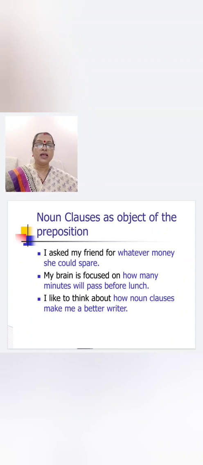Next sentence, I like to think about how noun clauses make me a better writer. Here, main clause, I like to think about. It ends with preposition about. So, about what? How noun clauses make me a better writer. This is the noun clause, and it is an object of preposition about in the main clause.